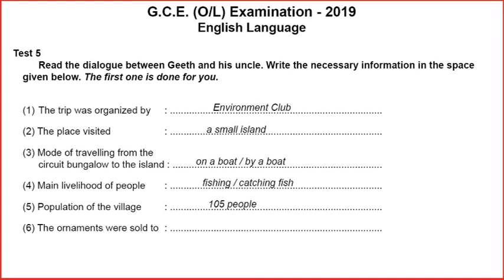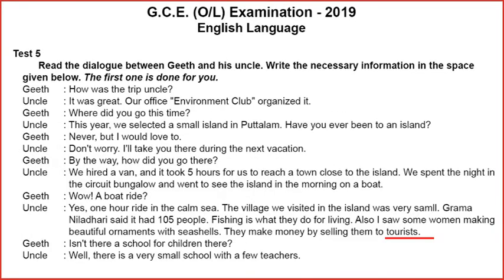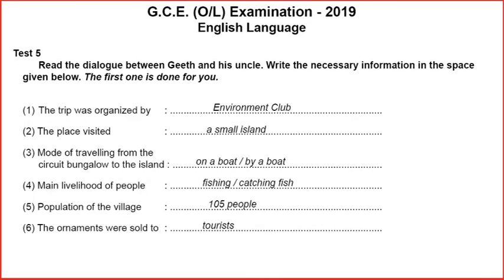Then the last one. The ornaments were sold to. Who did they sell the ornaments to? To the tourists. So the answer must be tourists.